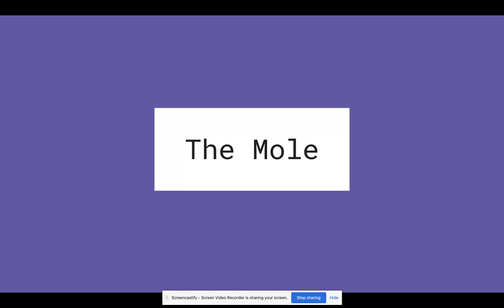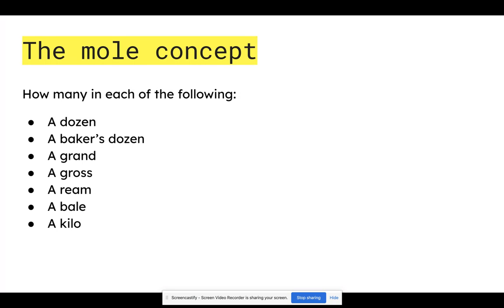So, the mole. I introduced this a little tiny bit in class yesterday, but I'd like to go through it a bit more slowly today. So we had a bit of a think about the fact that the mole is kind of like a chemist's dozen. In each of those words, they each represent a fixed number. So when we think of a dozen, we always think 12. We don't think 6, we don't think 32, we always think the number 12. So the dozen always means 12.